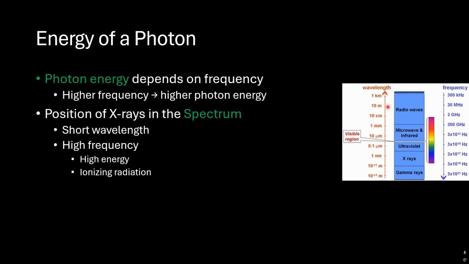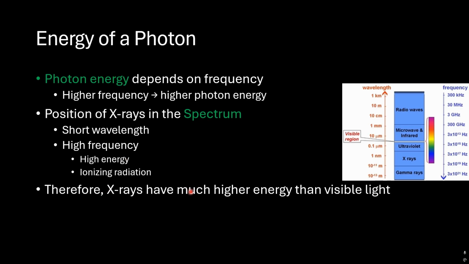Position of X-rays in the spectrum. Let's see this spectrum. The X-rays have short wavelength and high frequency. Since they have high frequency, they have high energy, and therefore it's ionizing radiation. We can see here, this is the X-rays. It has very short wavelength and very high frequency, and therefore it's ionizing radiation. Therefore, X-rays have much higher energy than visible light.